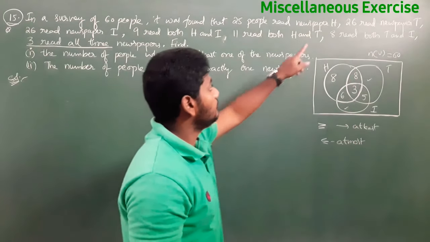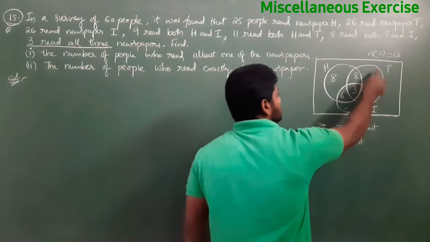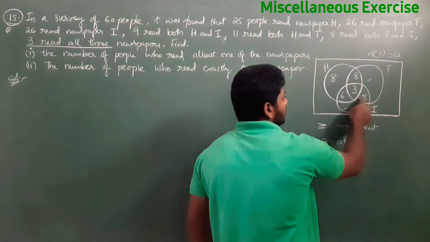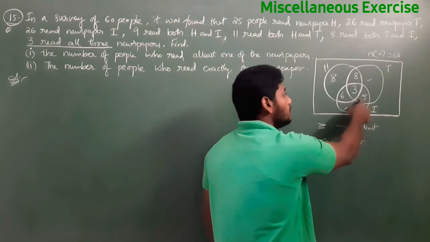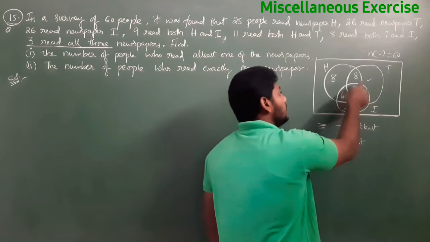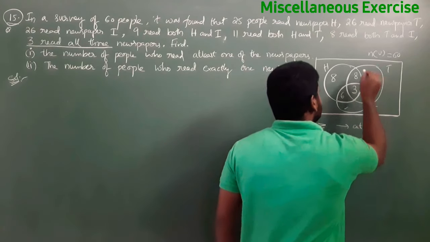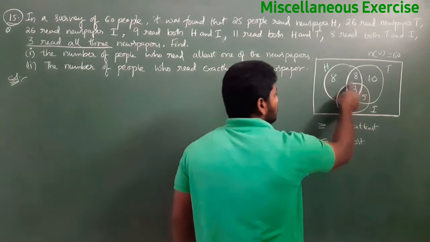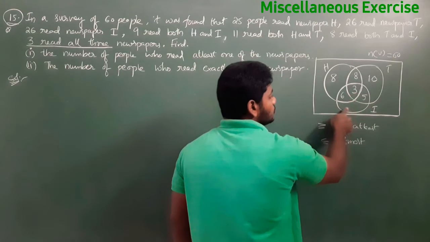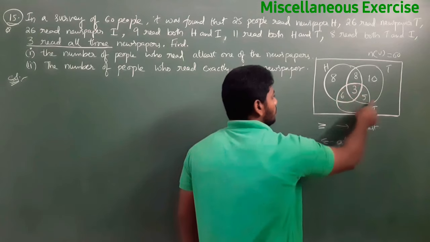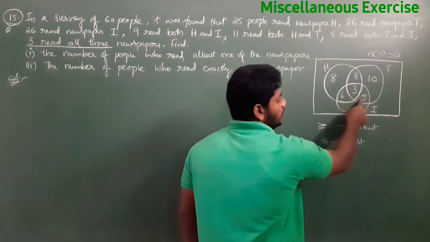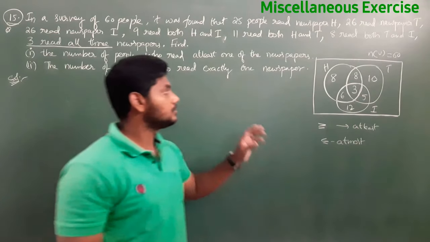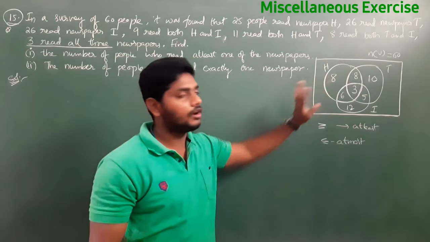Next, 26 read T. In that 26, 26 minus 5 is 21. 21 minus 3 is 18. 18 minus 8 will be 10. Next, how many are reading I? 26 read I. In that 26, these are already filled, so we need to remove those. 26 minus 6 is 20. 20 minus 5 is 15. 15 minus 3 is 12. So now we have filled all the parts.